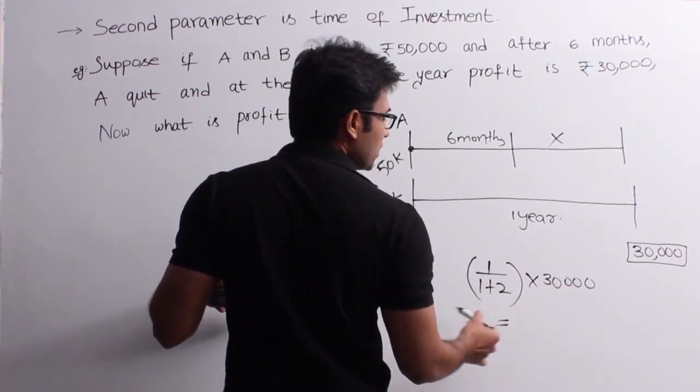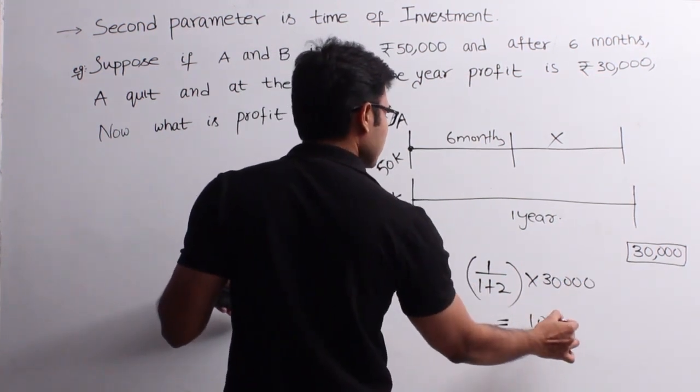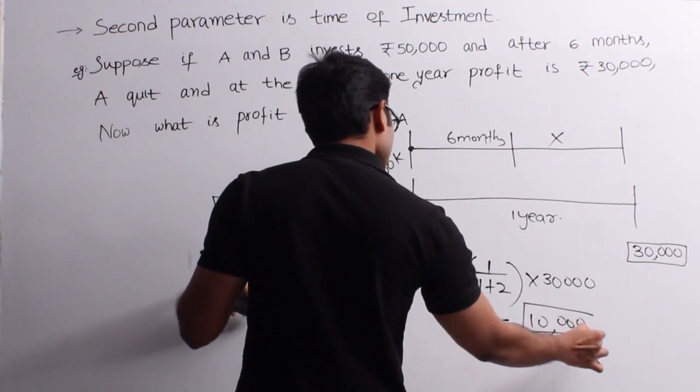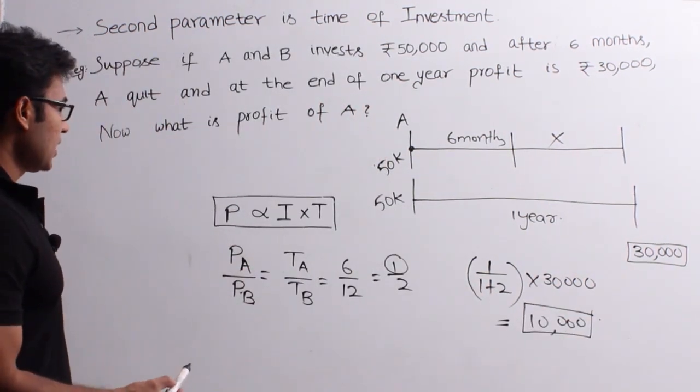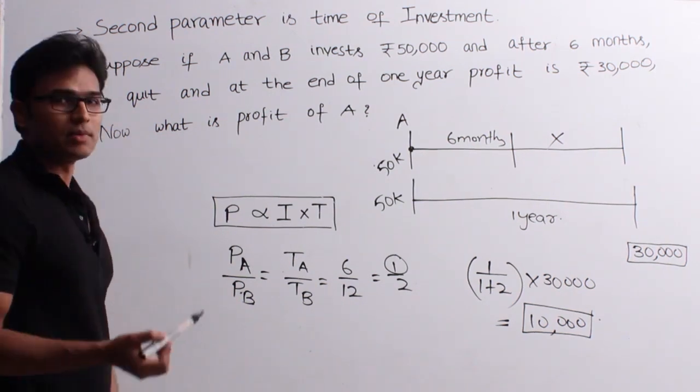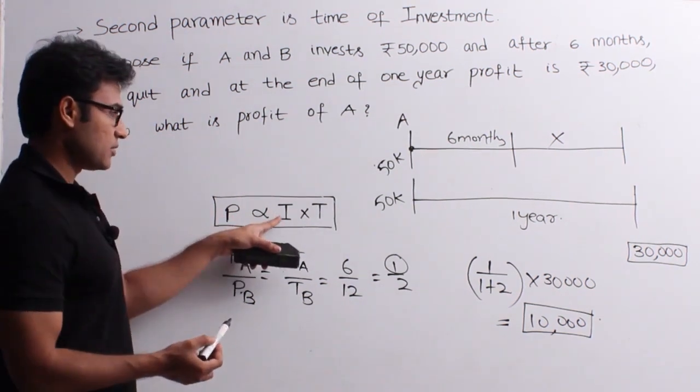So which is going to be 10,000. So 10,000 is the profit which A will get. Got it? So in case we have 3 people, let us say P is directly proportional to I into T.